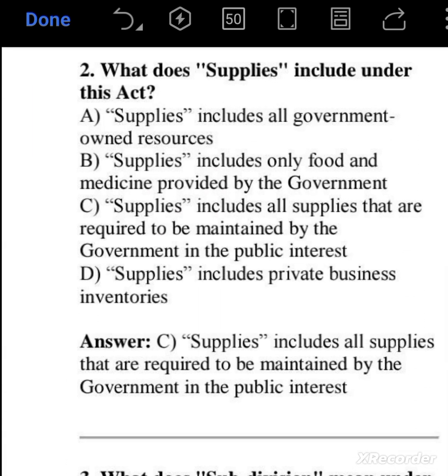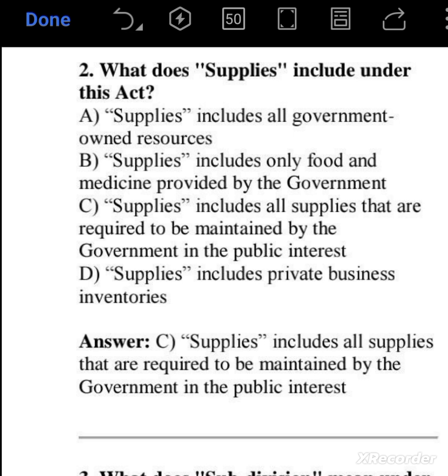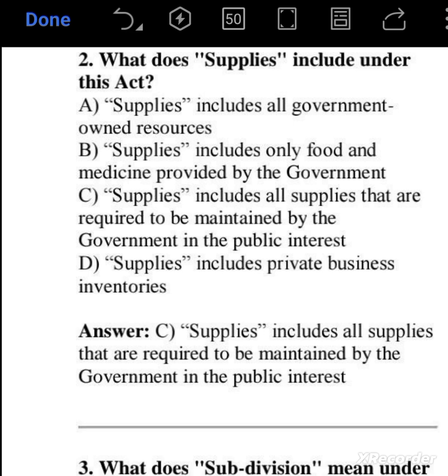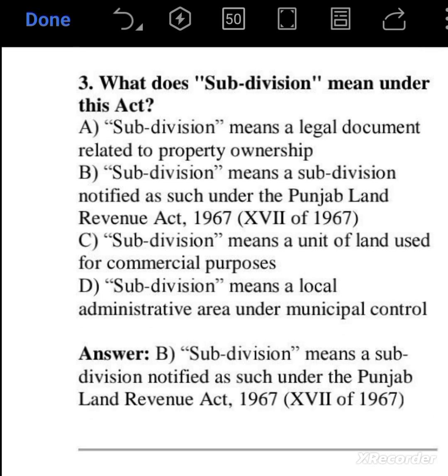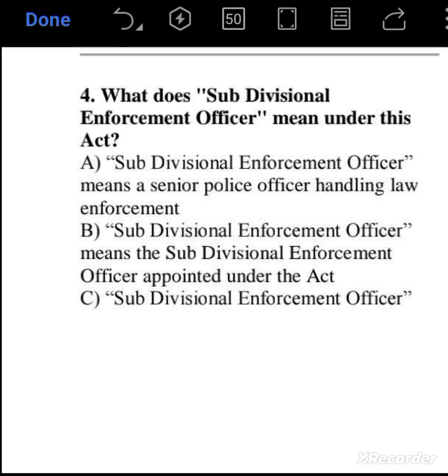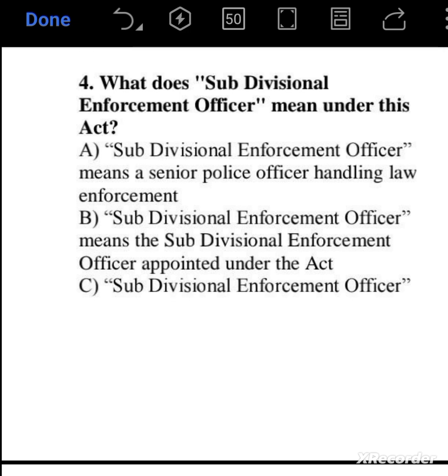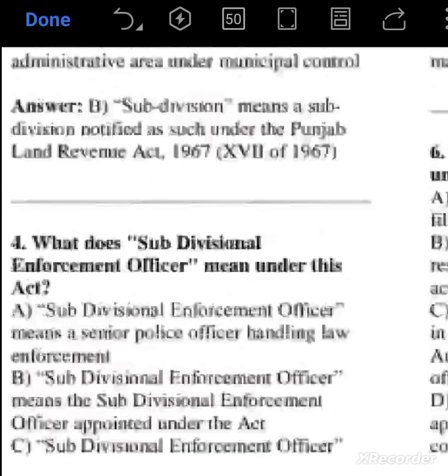Next question is, what does supplies include under this act? Supplies includes all the supplies that are required to be maintained by the government in the public interest. So option C is the right answer. What does subdivision mean under this act? Subdivision means a subdivision notified as such under the Punjab Land Revenue Act 1967, 17 of 1967. Option B is correct. What does subdivisional enforcement officer mean? Subdivisional enforcement officer means a subdivisional enforcement officer appointed under the act. Option B is correct.